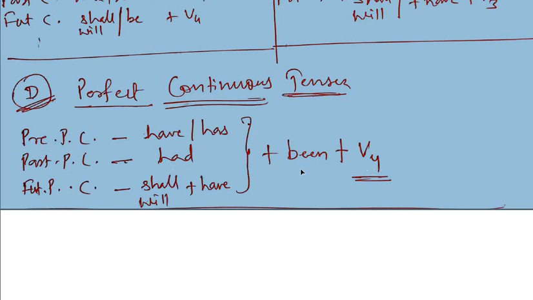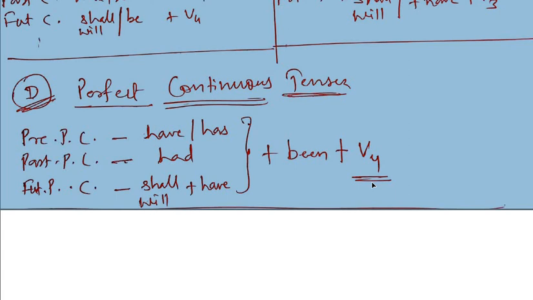Past perfect continuous tense. This is future, future perfect continuous tense. So one thing I want to tell you, if you keenly observe the names of the tenses, the titles of the tenses or subtitles of the tenses, those names will help you to understand their structures and their uses.